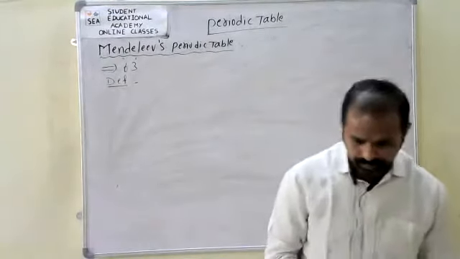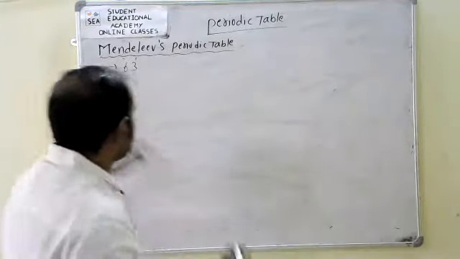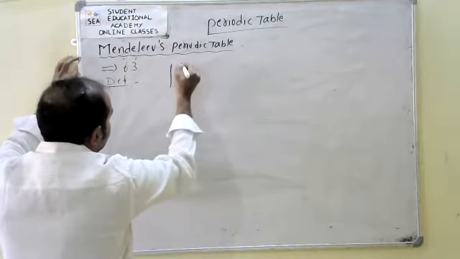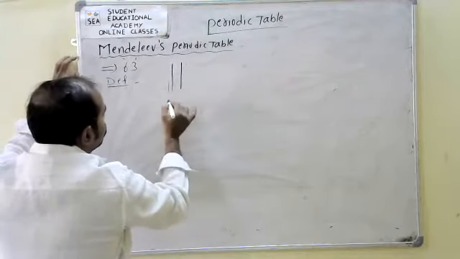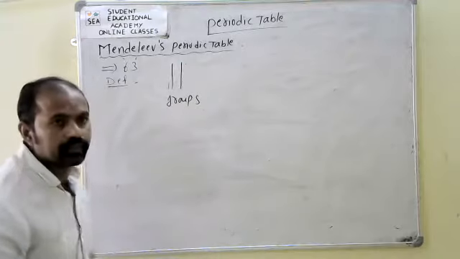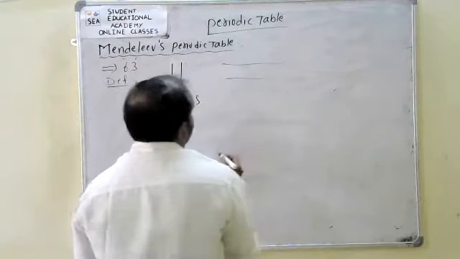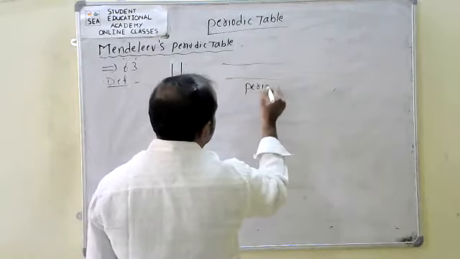Now listen. According to Mendeleev, the vertical columns are called groups. The horizontal rows are called periods.